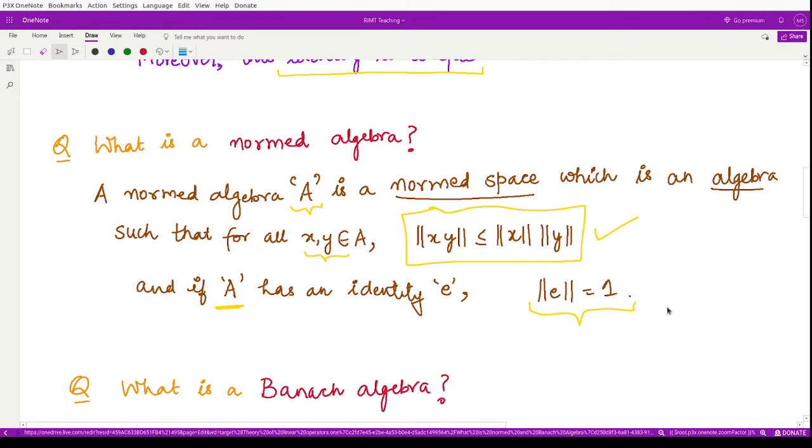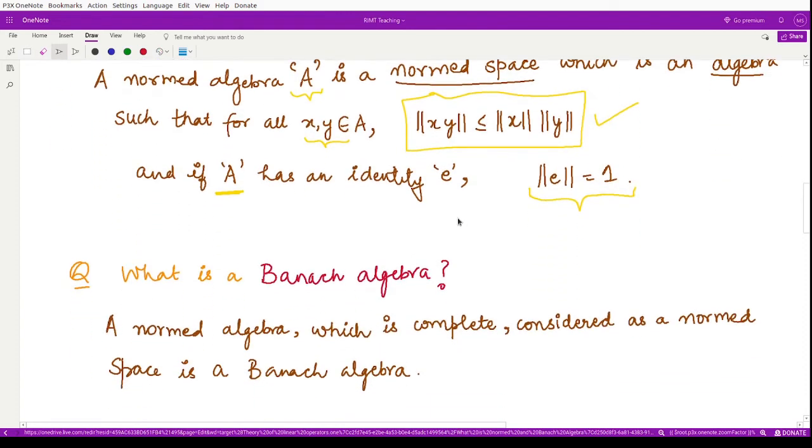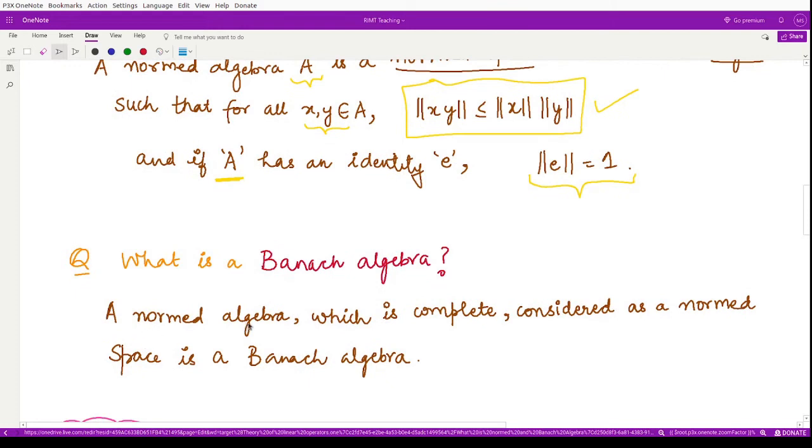In a similar manner, we may also define a Banach algebra. You might have guessed by now what a Banach algebra is. A Banach algebra is defined on a normed space which is complete, that means it would be defined on a Banach space. So a normed algebra which is complete is considered a Banach algebra.